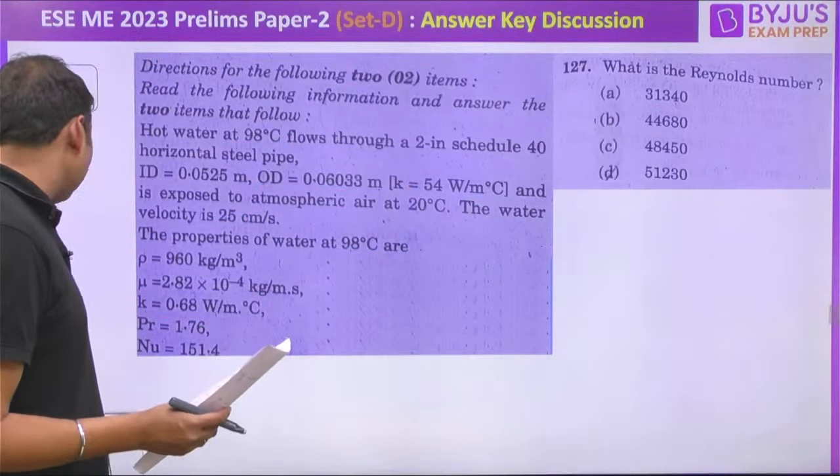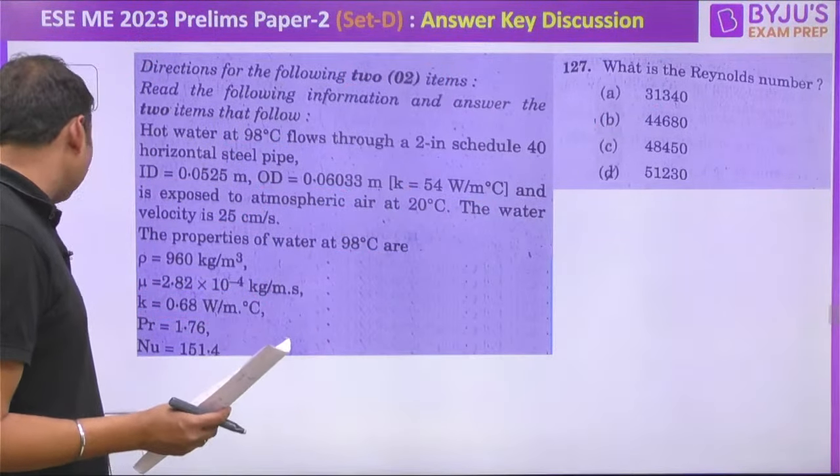The next part of the question. Let us move to the next part of the same question. The data is same. What is the convective heat transfer coefficient at the inlet? This question is framed in such a way that the students might get confused. Look, because the Nusselt number is directly given for the water.